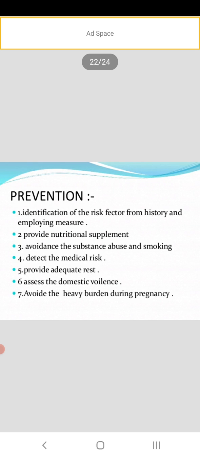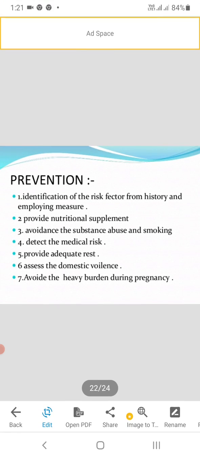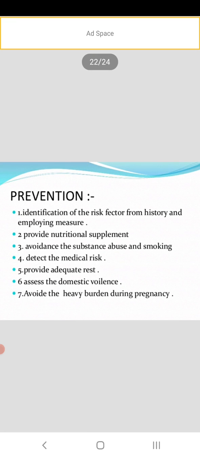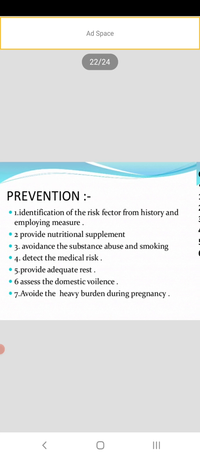Then prevention: identification of the risk factors from history and employing measures, provide nutritional supplement, avoid substance abuse and smoking, detect the medical risk, provide adequate rest, assess domestic violence, avoid heavy burden during pregnancy.